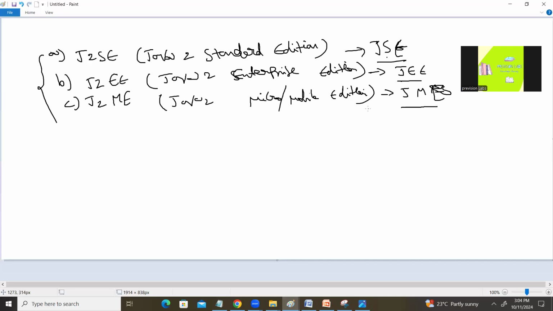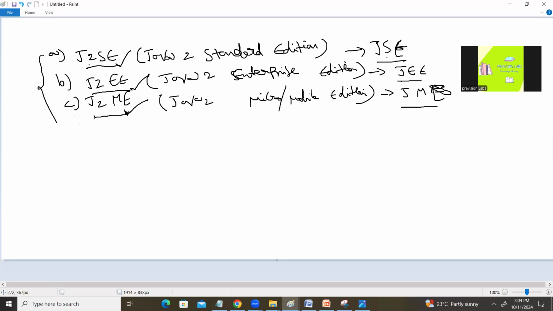Let us understand the purpose of each first. If you want to develop any client-side application, we can use J2SE. For server-side applications, we can use J2EE. And if you want to develop any mobile applications, we will use J2ME.